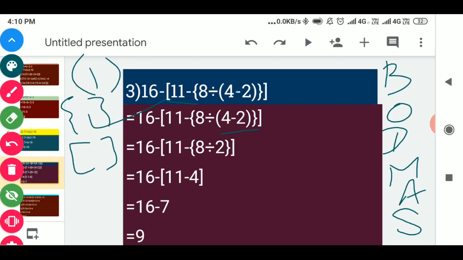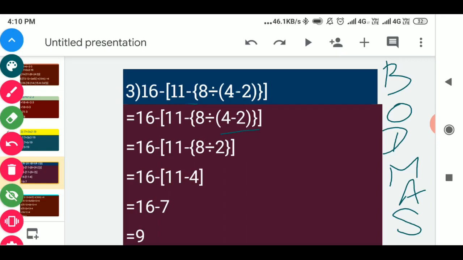So in the second step you will write 16 minus same as 11 minus curly bracket 8 divided by, in the place of 4 minus 2 the answer will come 2. So we will remove the small bracket, which we can say parenthesis also.